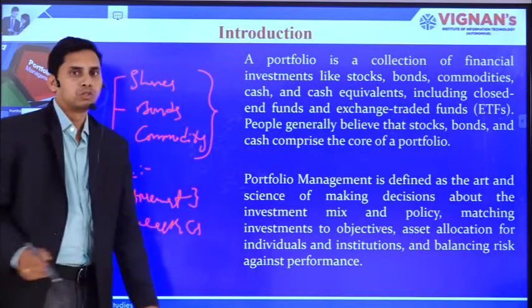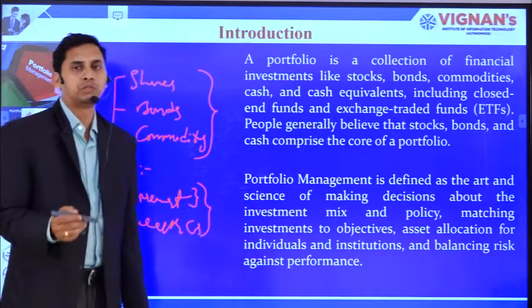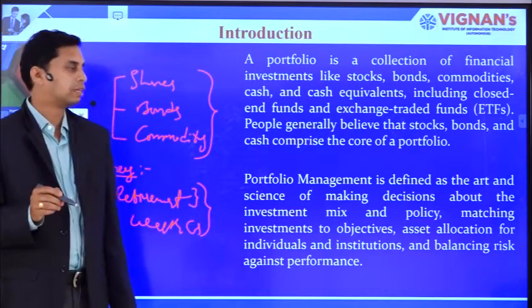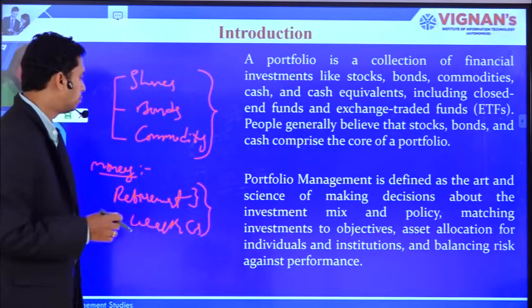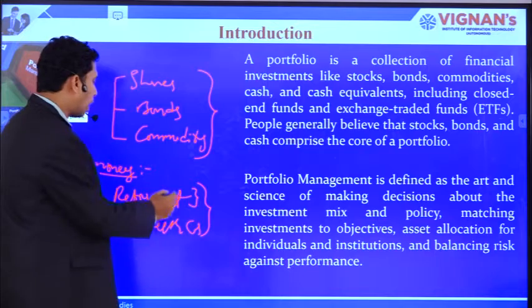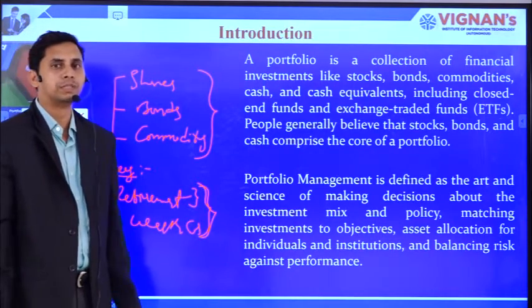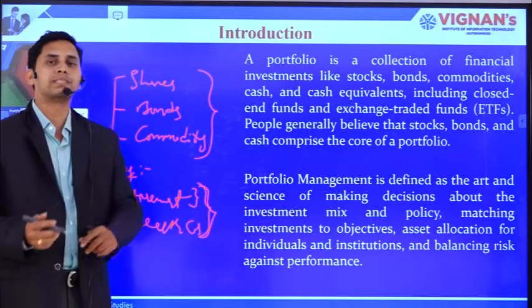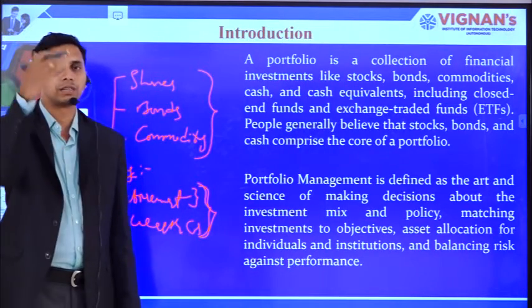To meet these two objectives, choosing one particular investment alternative may not be sufficient, so we will have to choose multiple investment alternatives to suit our requirement. Exactly this is what we do in the portfolio management process: what kind of investment alternatives are to be selected for our set objectives.